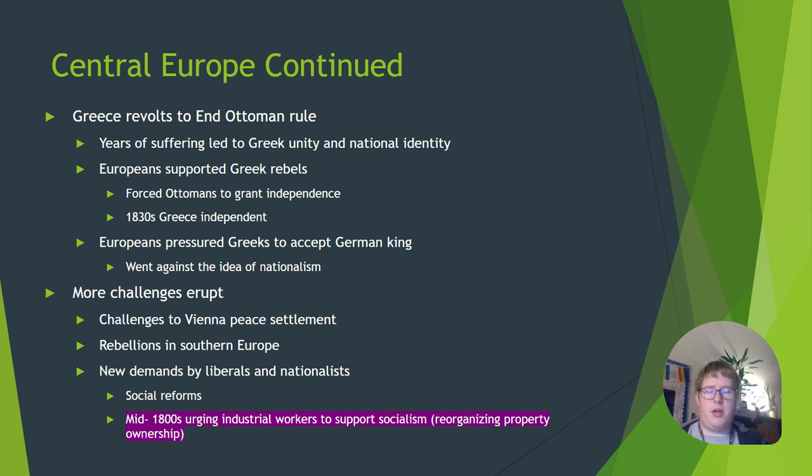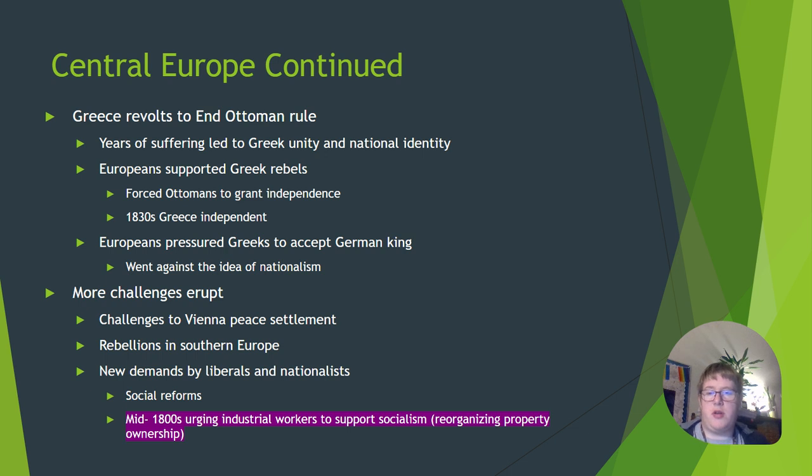So eventually, Serbia's done it. Now Greece is going to revolt to end Ottoman rule. Years of suffering had led to cohesive Greek unity and national identity, and the Europeans supported the Greek rebels. Eventually, they forced the Ottomans to grant independence, and in the 1830s, Greece gets their independence. Europeans then pressured the Greeks to accept the German king, so they went from one empire to another. This went against those ideas of nationalism.